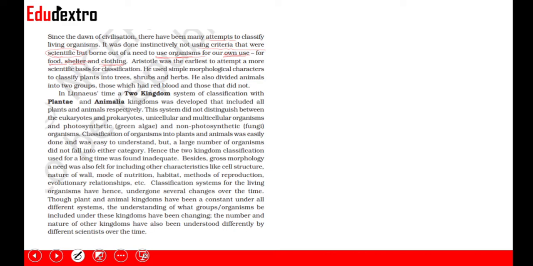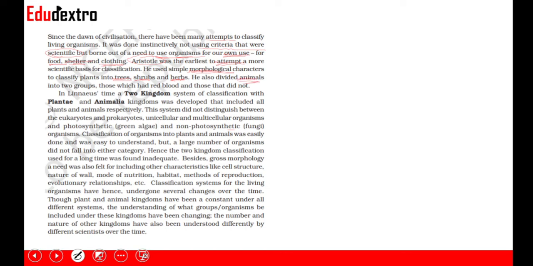The first attempt for a scientific classification was done by Aristotle. He used simple morphological characters. Now, what do morphological characters mean? Morphological characters means the external appearances, how an organism looks from the external morphology. He classified plants into trees, shrubs, and herbs. Trees are tallest, shrubs are of intermediate height, and herbs are the shortest.